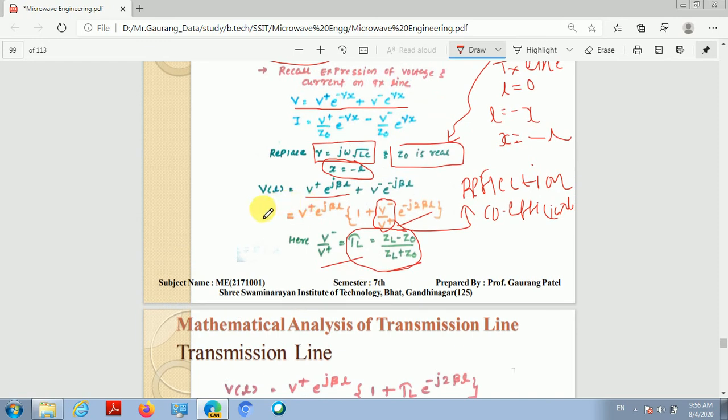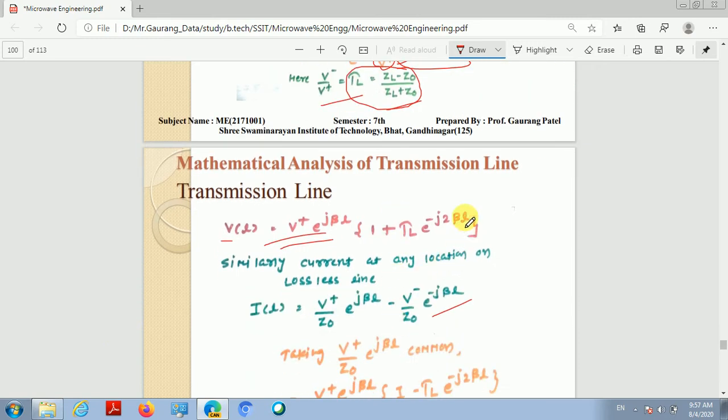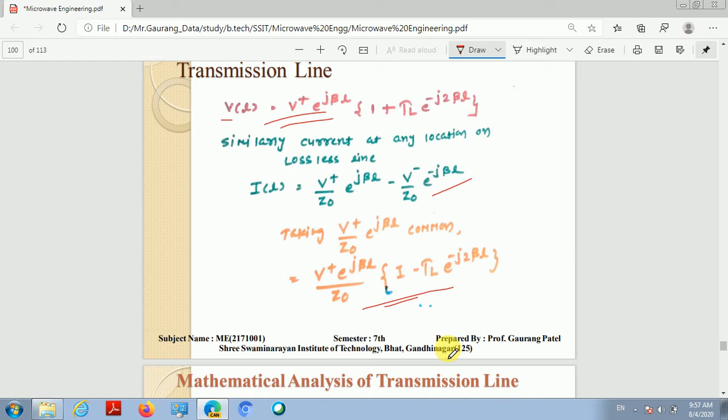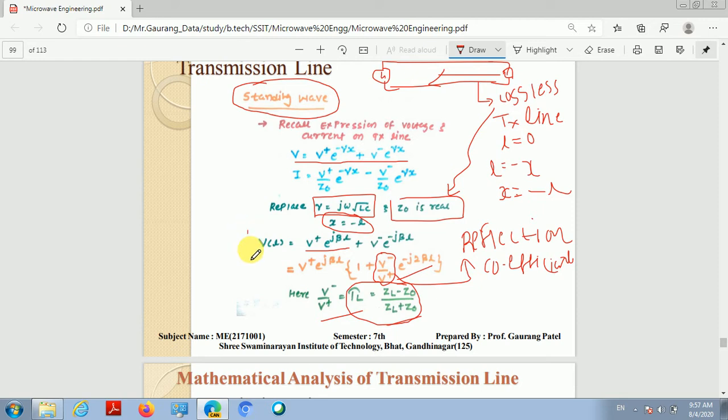This is the voltage wave on the transmission line in terms of reflection coefficient gamma L and its phase. Now if we look at these two expressions carefully, the voltage expression, V plus e raised to j times beta L plus V minus e raised to minus j times beta L, is the combination of two waves. V plus e raised to j beta L represents the forward wave, and the other term is the backward wave.